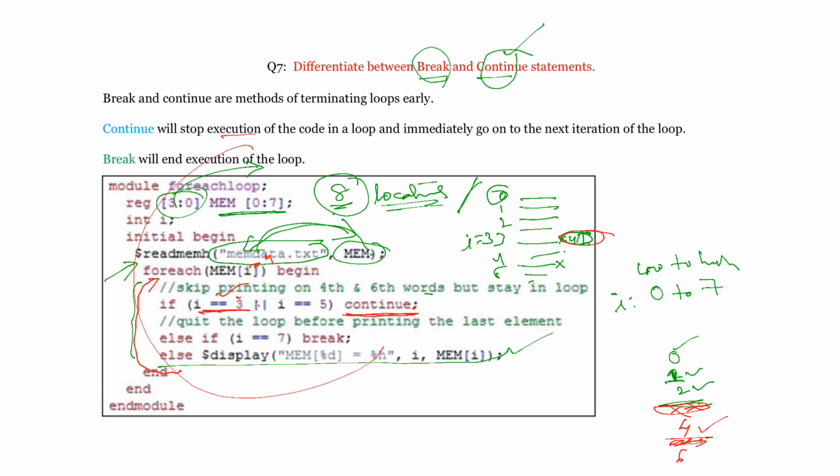Otherwise, you can also write that whenever I is equal to some value, you want to break. Break is nothing but coming entirely out of that loop. You are stopping those iterations and you don't go for that loop again. If you use continue, you are just suspending the current iteration and it will go for the next iteration. That means it continues in the loop only, but the current iteration is suspended.